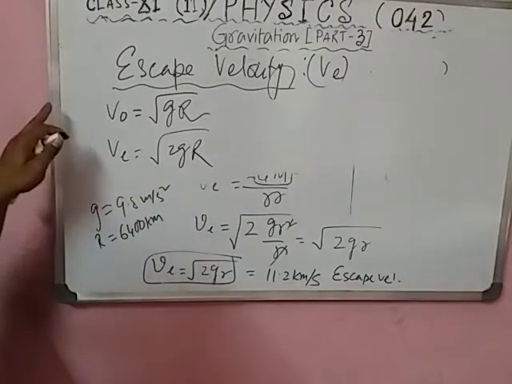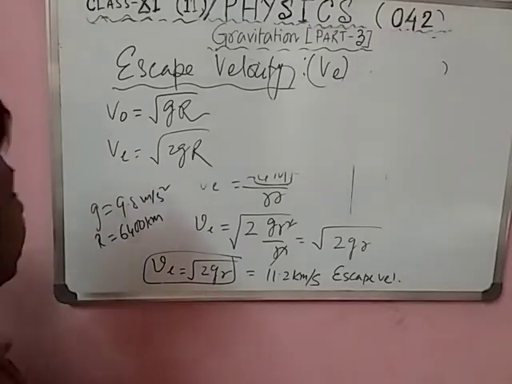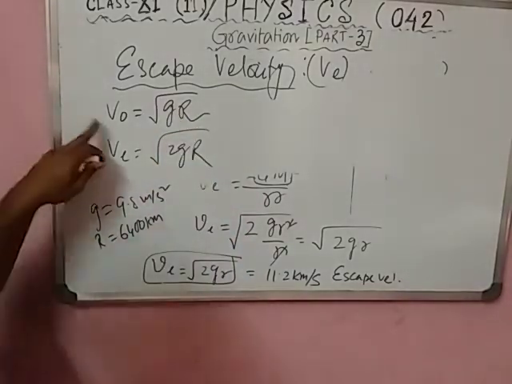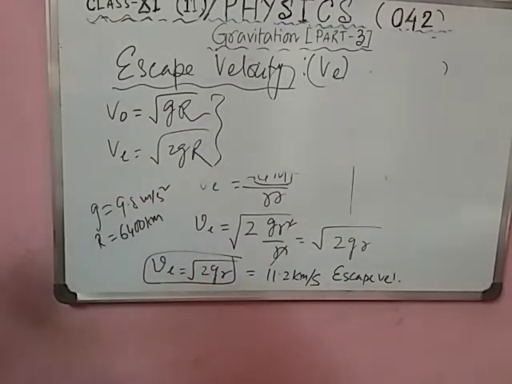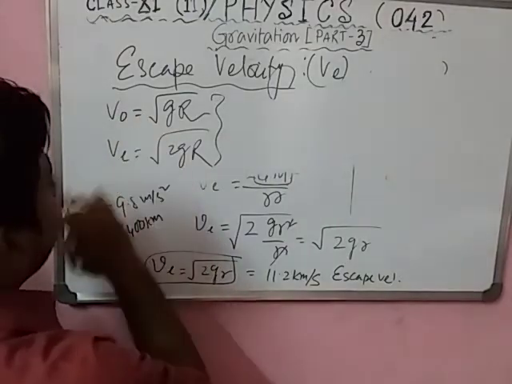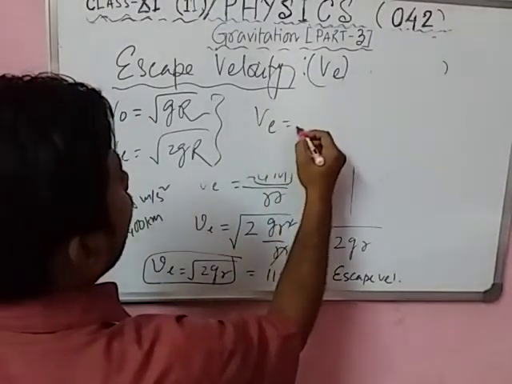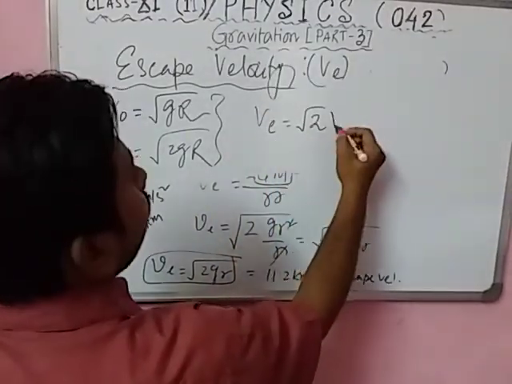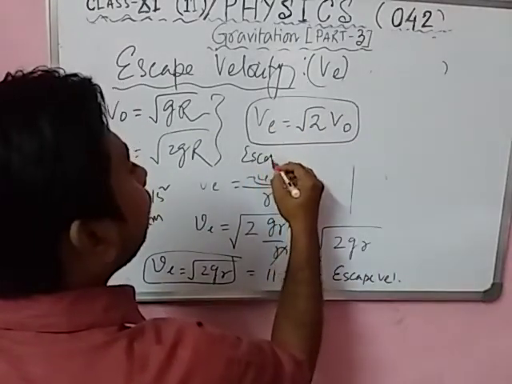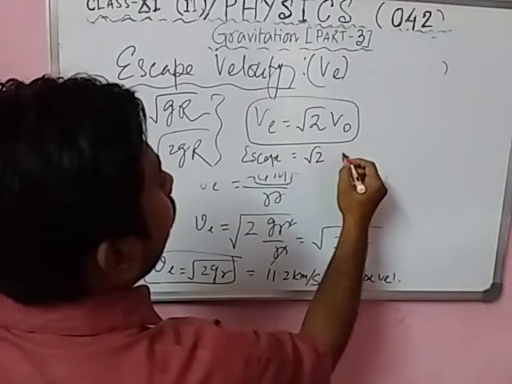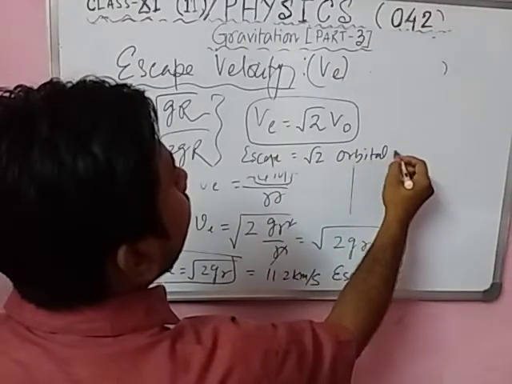So one more important relation we can draw: Ve equals root 2 times v0. Am I right? So the escape velocity is equal to root 2 times the orbital speed.